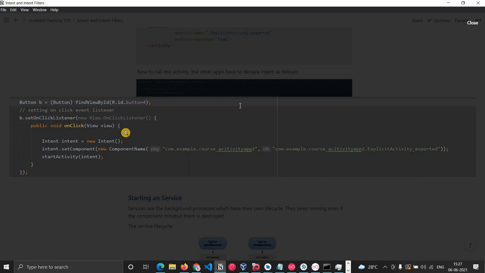As you can see, this piece of code is from application 1, and it is calling the activity which is declared in application 2. It should know the package name, com.example.course activity app2, and it should also know the activity name.